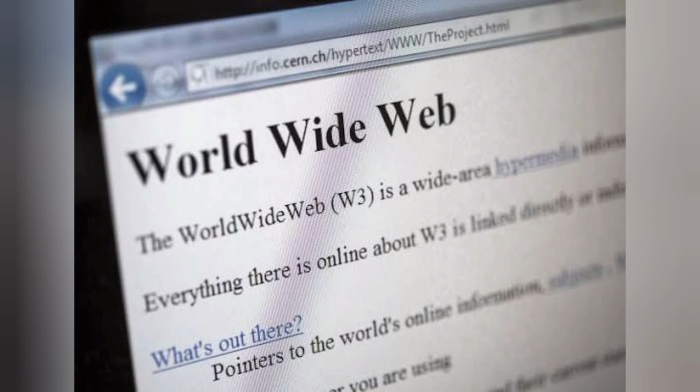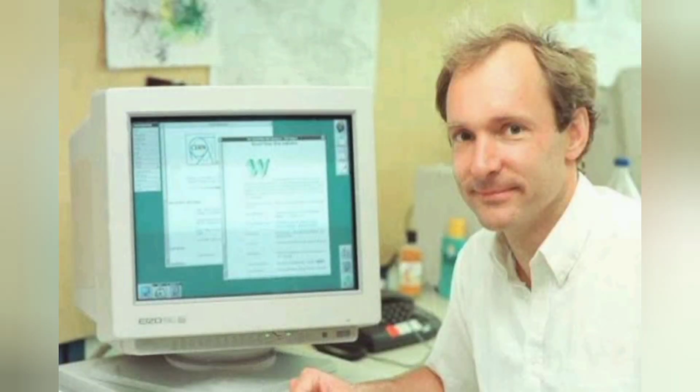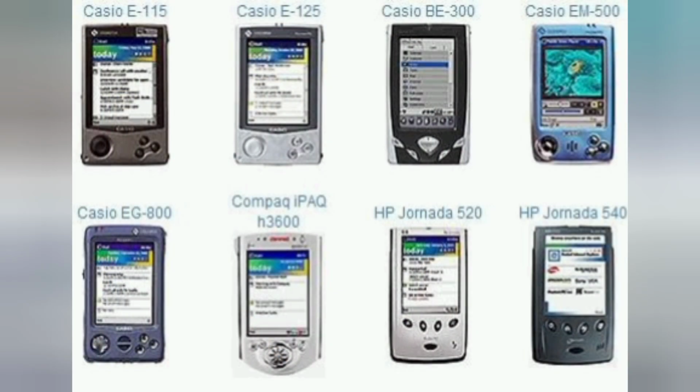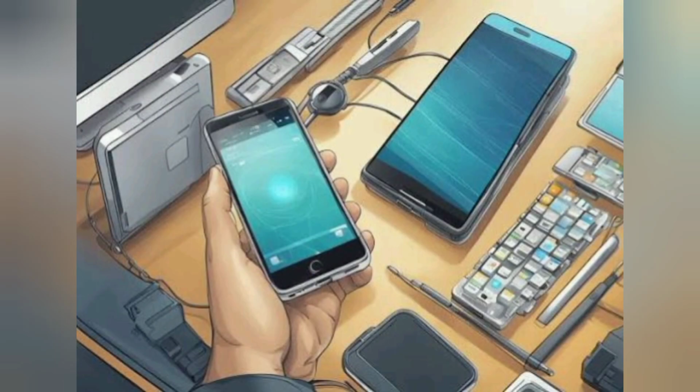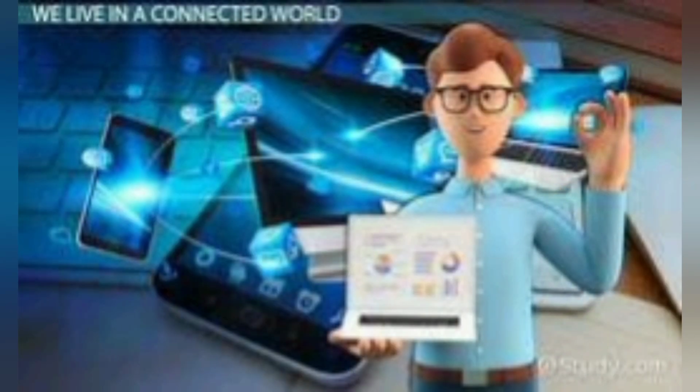World Wide Web, 1991. Tim Berners-Lee's invention of the World Wide Web revolutionized communication and information access. The web made the Internet user-friendly and accessible to the masses. Mobile computing, 2000s to present. The advent of smartphones and tablets transformed computing into a complete mobile experience, with powerful handheld devices becoming integral to daily life.